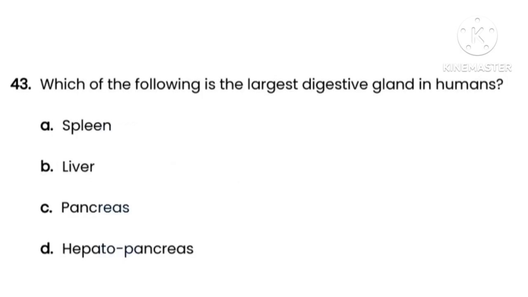Next, question number 43. The question is, which of the following is the largest digestive gland in humans? Here options are option A spleen, option B liver, option C pancreas, option D hepatopancreas. So here the correct option is option B, that is liver. Liver is the largest digestive gland in humans.